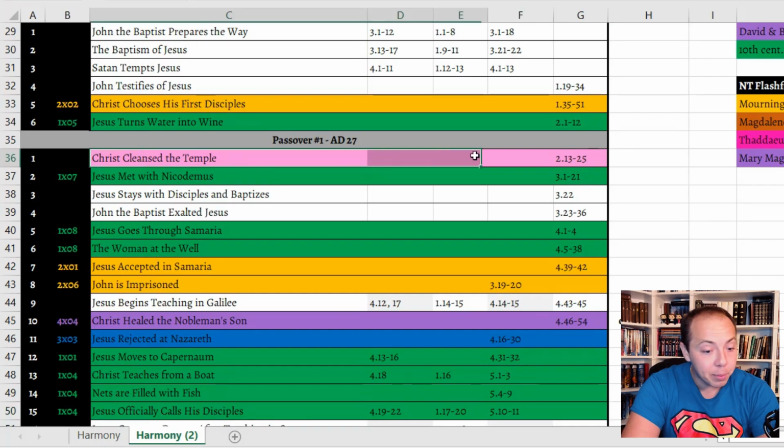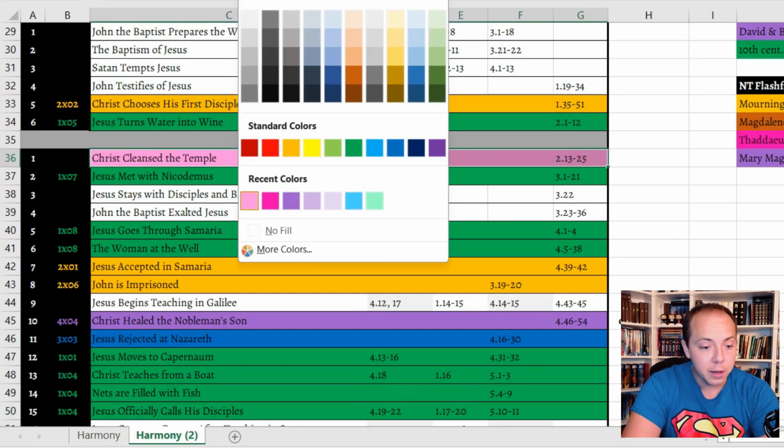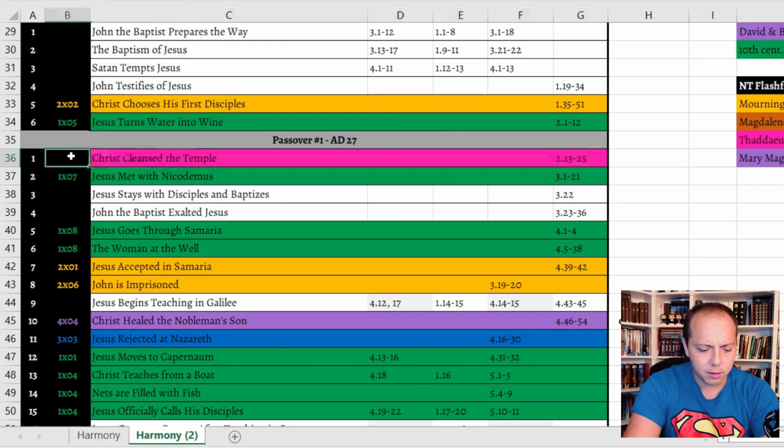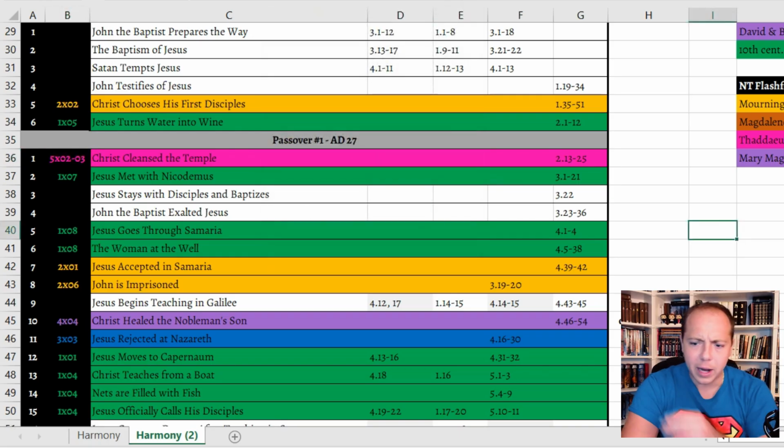Christ cleansing the temple, though, this was in the show. And this is really going to test my knowledge here. I believe it was season 5, episodes 2 and 3. I colored that wrong. Correct me if I'm wrong. If I'm wrong with any of these, just correct me because I'm not looking at what episodes they were. I'm just kind of going to go off memory here.